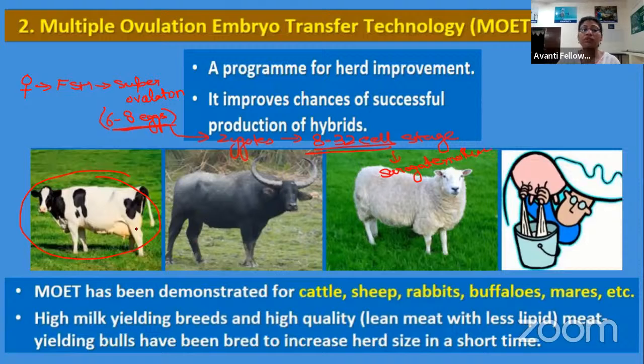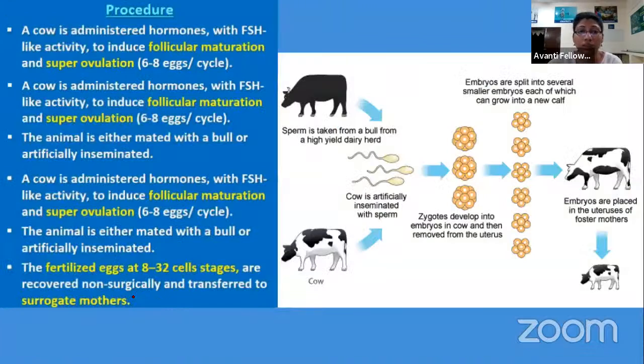Now, this original female who was producing the eggs is no more pregnant, right? So we can now give her another shot of FSH so that she can produce more eggs. MOET has been demonstrated in cattle, sheep, rabbit, buffaloes, and mare, that is the female horse, and through it we have obtained high milk yielding breeds and high quality meat producing bulls. So this helped us to increase productivity. This is how MOET takes place.